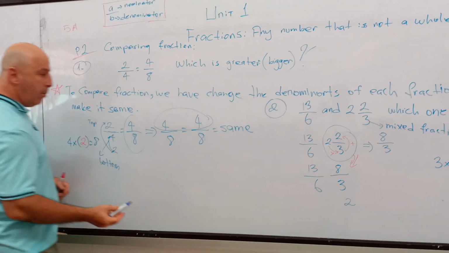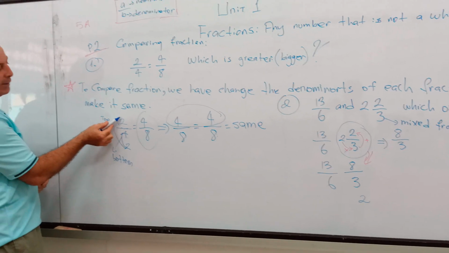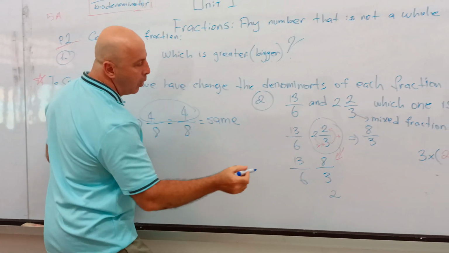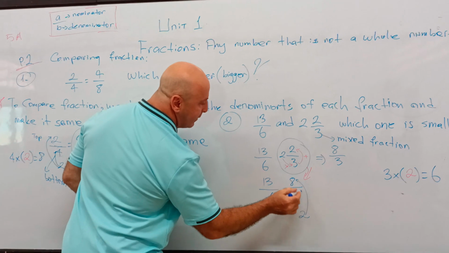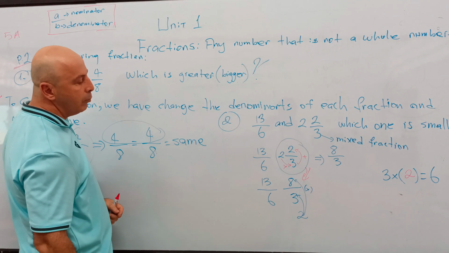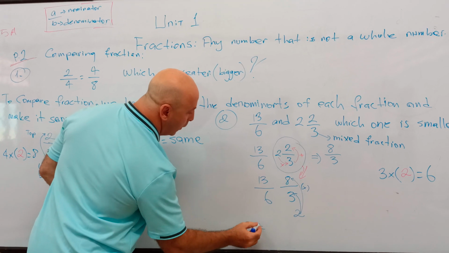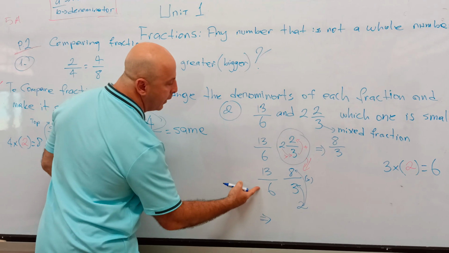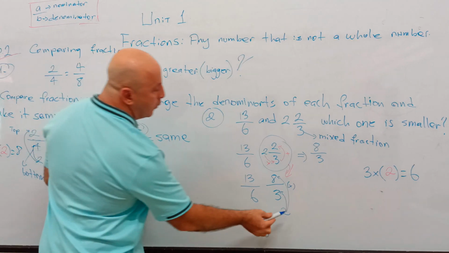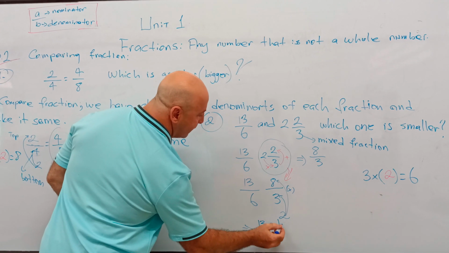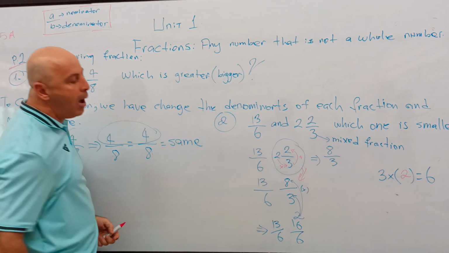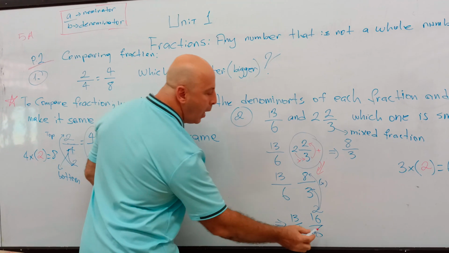Again, when you multiply a number, you have to multiply top and the bottom, not only the bottom. So, I multiply 8 and 3. We continue. This one we don't do anything yet. 2 times 8, that is 16. 2 times 3, that is 6. Now I have what I want.